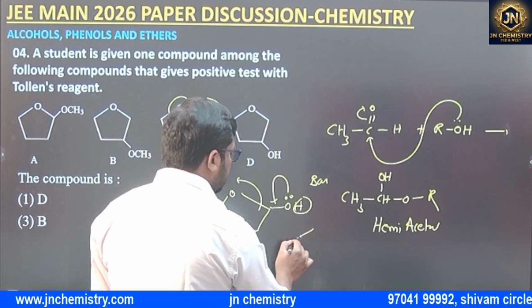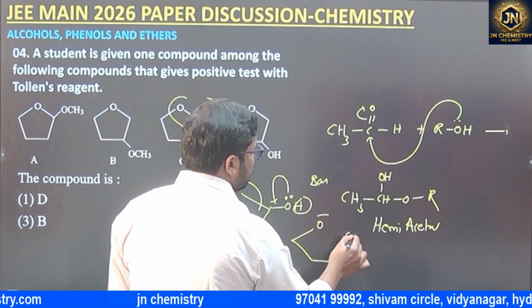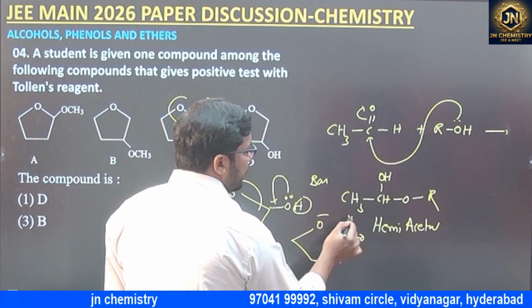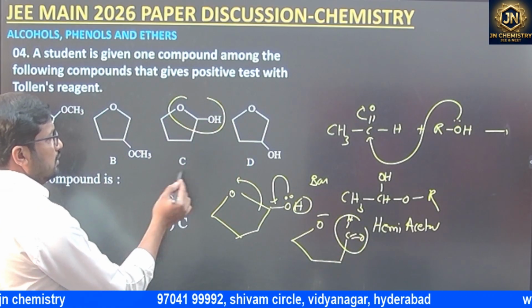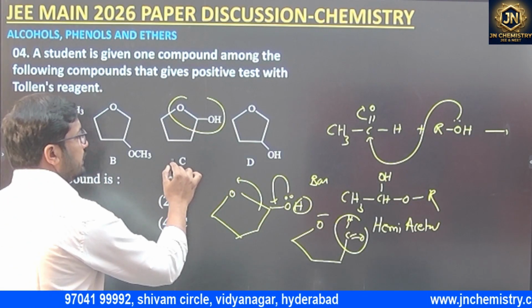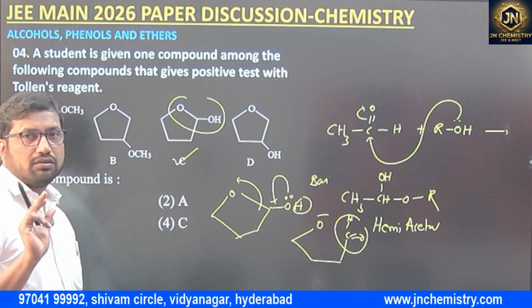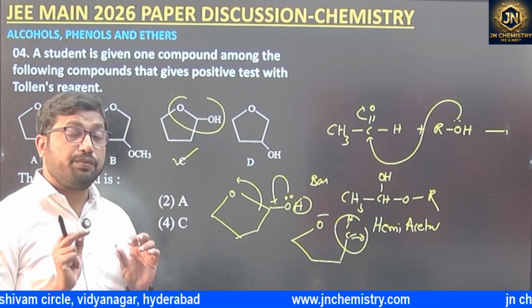So here in this case, O minus and C double bond O, aldehyde is forming. When the aldehyde is forming, it gives the Tollens test. The remaining ones have no hemiacetal. So option C will be the answer. A direct question, but since they are asking a combination of reactions, we should be very careful.